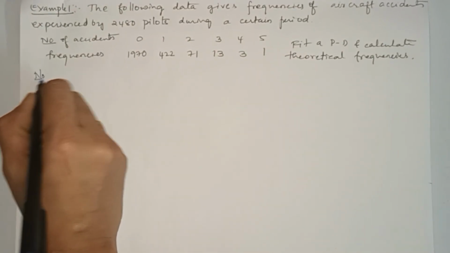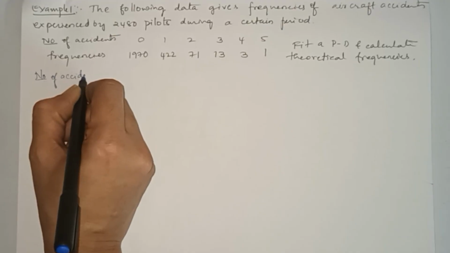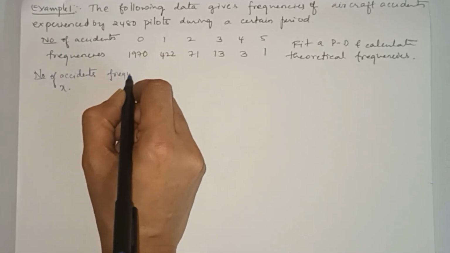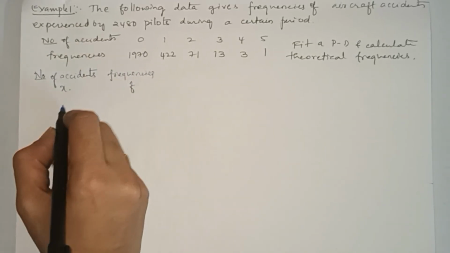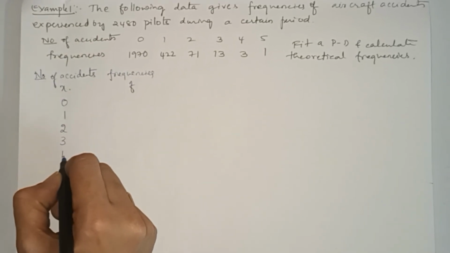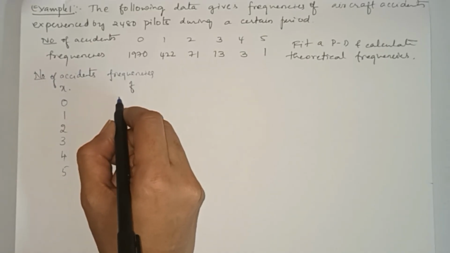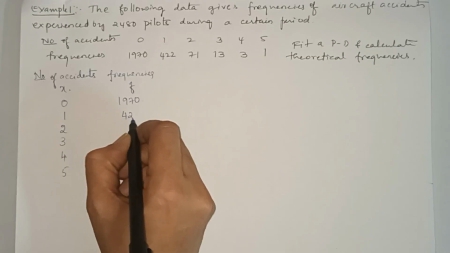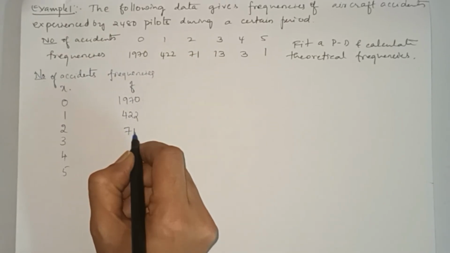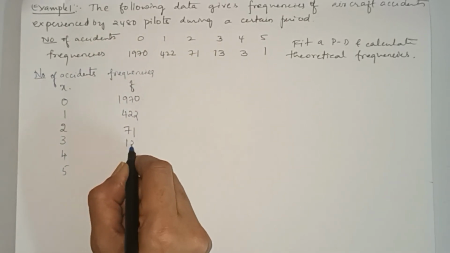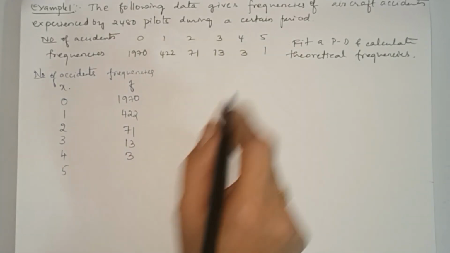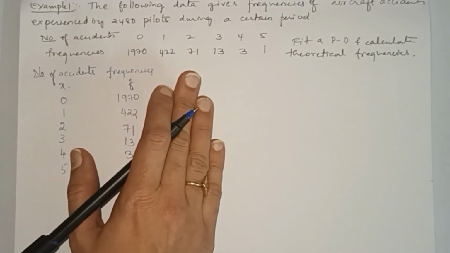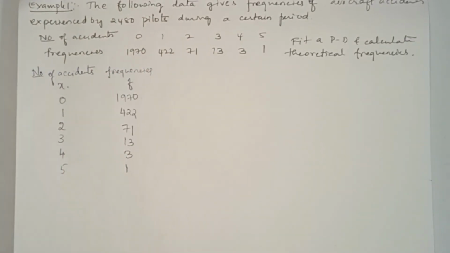Number of accidents is the random variate, which is x. Then frequencies is f. So x is 0, 1, 2, 3, 4, 5. 1970 flights had 0 accidents. 1 accident, 422 flights. 2 accidents, 71. Then 3, 13. Then 4, 3. Then 5 accidents, only 1 flight experienced this. This was the given observed data. We have to fit Poisson distribution to this data.